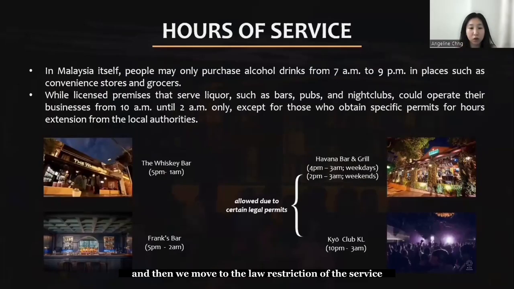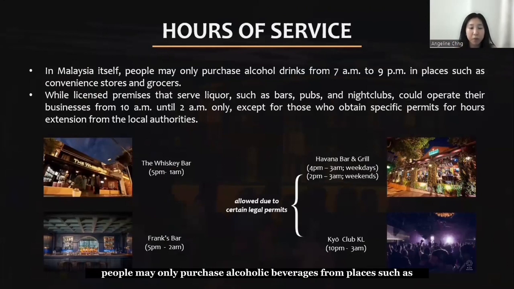And then we move to the law restriction on the service hours of alcohol service premises, whereby in Malaysia itself, people may only purchase alcoholic drinks from places like convenience stores or grocers from 7 a.m. to 9 p.m. And licensed premises like a bar, tavern, nightclub, etc., may operate their business from 10 a.m.